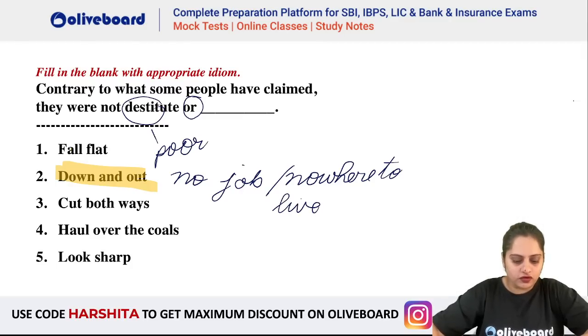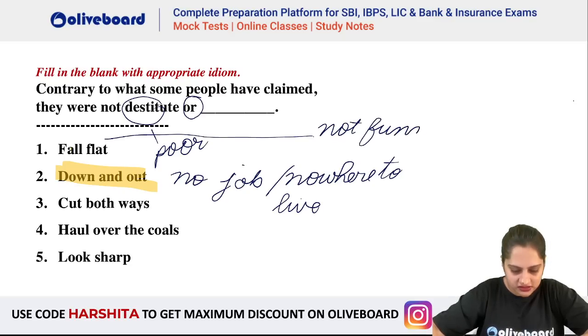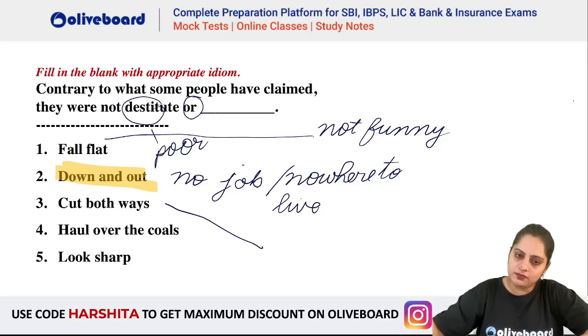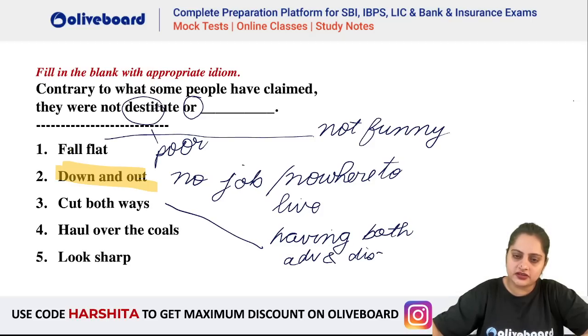Okay, fall flat means the show fell flat, means it was not funny, it was not successful or not entertaining. Cut both ways means having both advantages and disadvantages, having both.